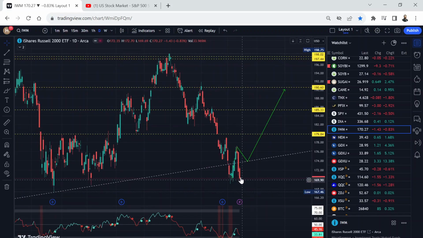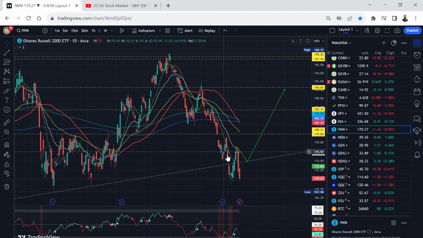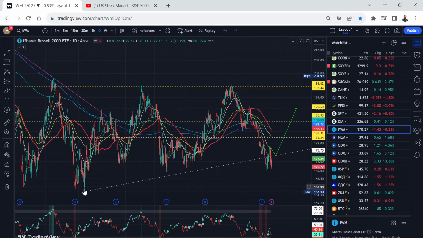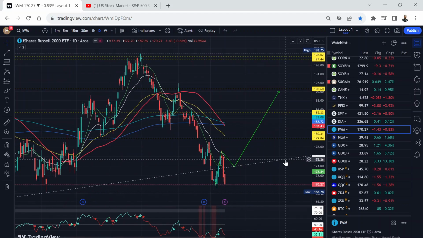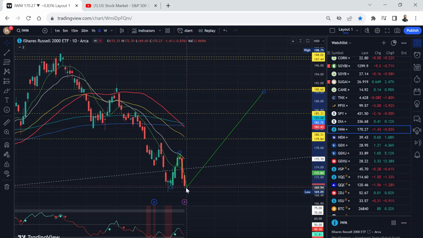Now we are broken below this resistance line. So Russell is looking really, really bearish, which is not a good sign. We really want to go and recover this trend line, this dotted trend line. Until then, Russell is looking very bearish. I'm not sure why it's so bearish.